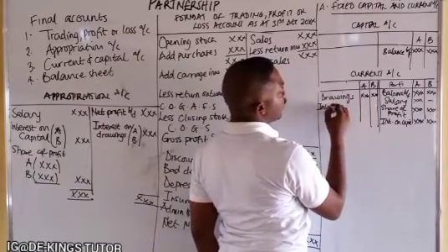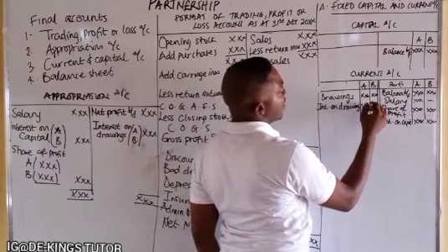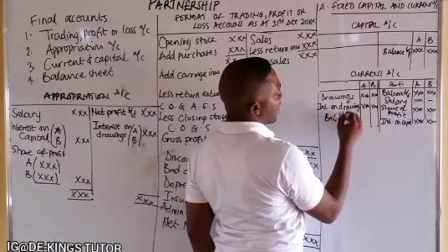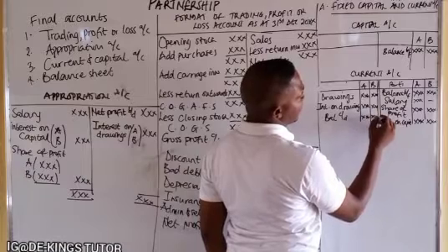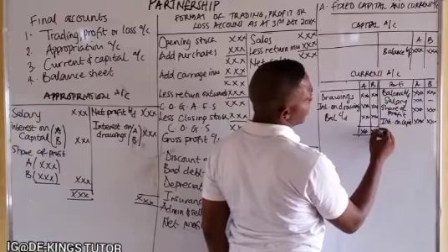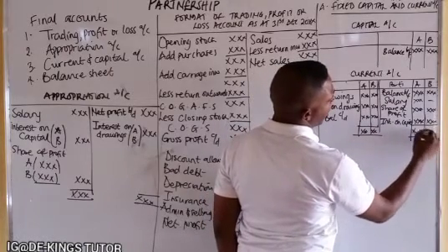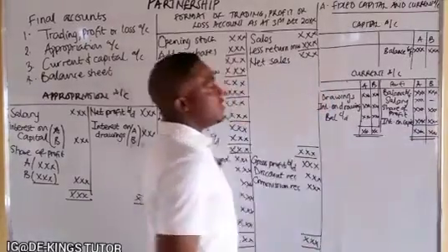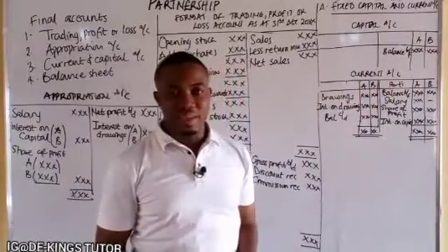Now, if interest is to be charged on drawings, it is also recorded there. After which you can have a balance carried down when this is greater than this. So the balance carried down will balance everything up, and we have a final total that covers everything. This is the fixed capital and current account as separate accounts.